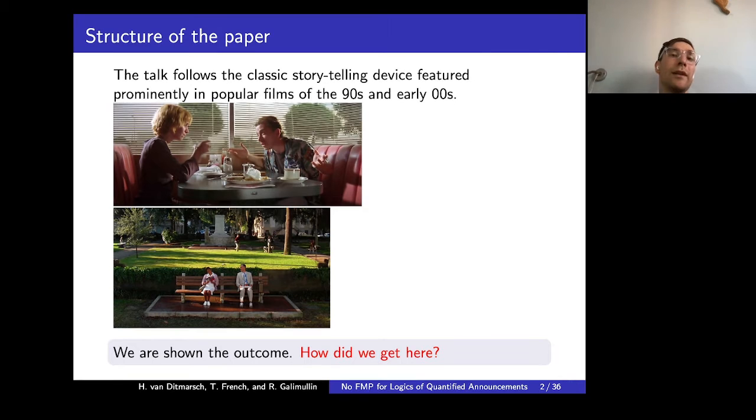So we're going to follow the classic storytelling device featured prominently in popular films of the 90s and early 2000s, where we're shown the final scene, we're shown the outcome, and the real question is, how did we get here?